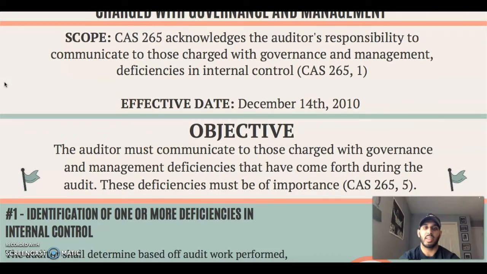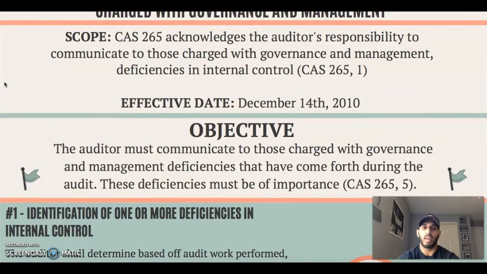And the overall objective of CAS 265 is the auditor must communicate to those charged with governance and management deficiencies that have come forth during the audit. These deficiencies must be of importance. Now, you may be asking yourself, what is considered of importance? Well, there are 5 requirements under CAS 265, and this is going to help determine what is of importance when an auditor finds a deficiency in internal control. So let's get into those 5 requirements.